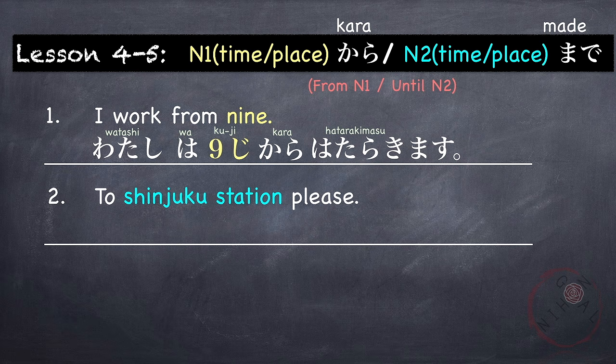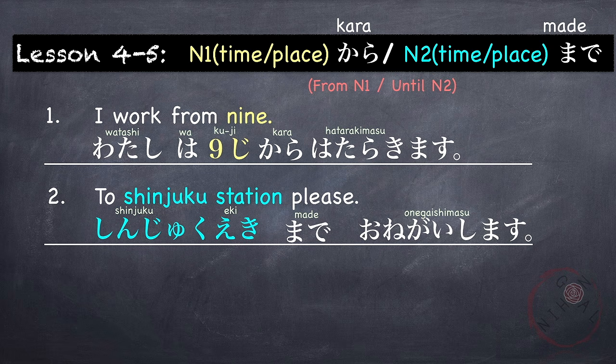So if you're going to ride a taxi and you want to say, please take me to this place, you say, in this example, Shinjuku Station, 新宿駅までお願いします。To Shinjuku Station, please.